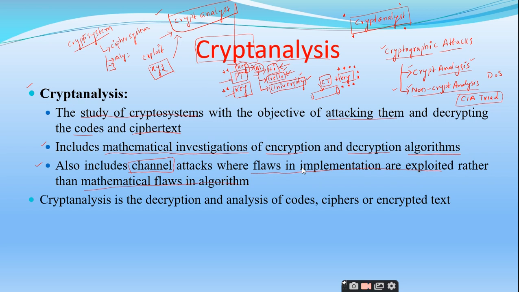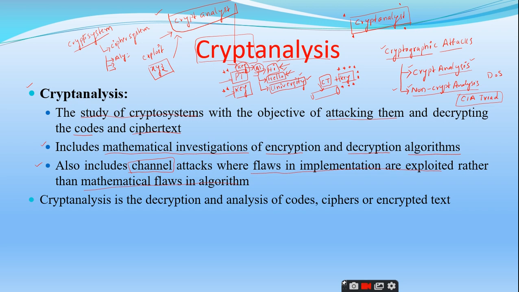The simple point about cryptanalysis is that they can use mathematical investigations to identify the weak points in the encryption and decryption algorithm. That is one case. The second case is they can attack the channel, try to exploit the ciphertext, and try to identify the flaws in the ciphertext rather than attacking the algorithm itself.